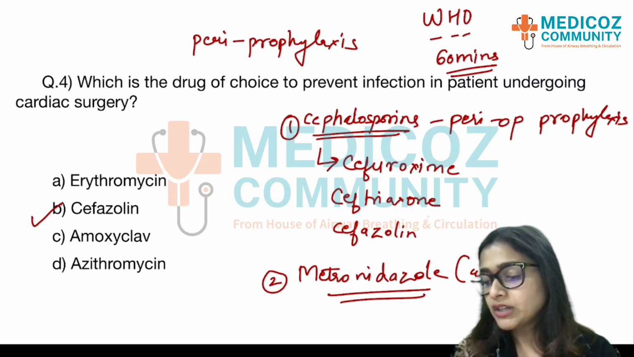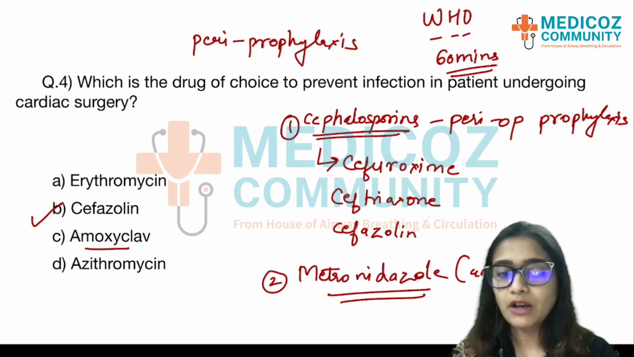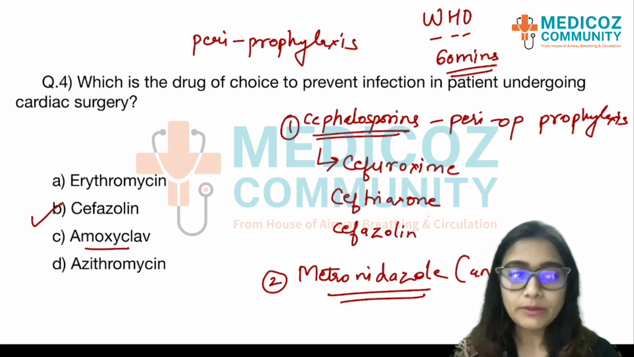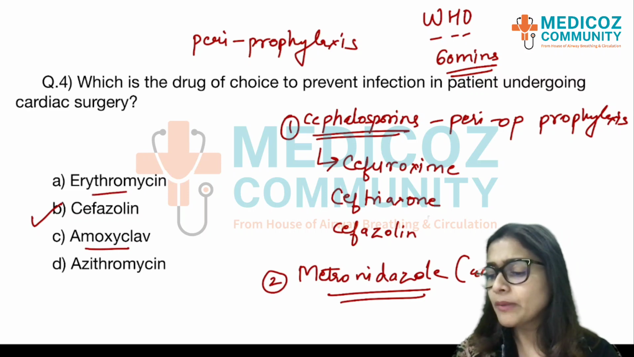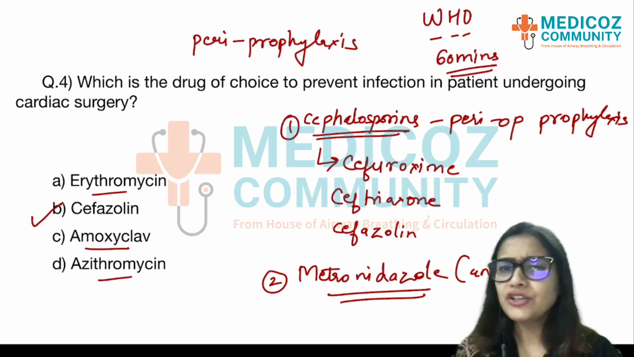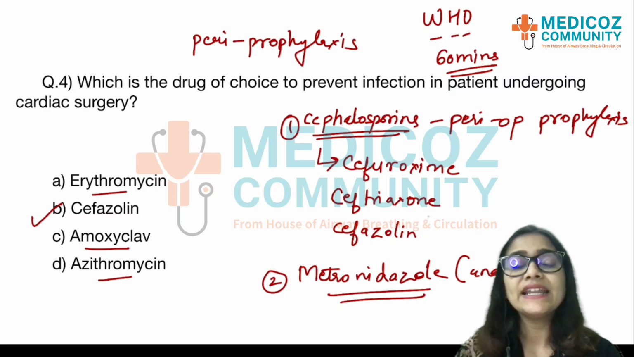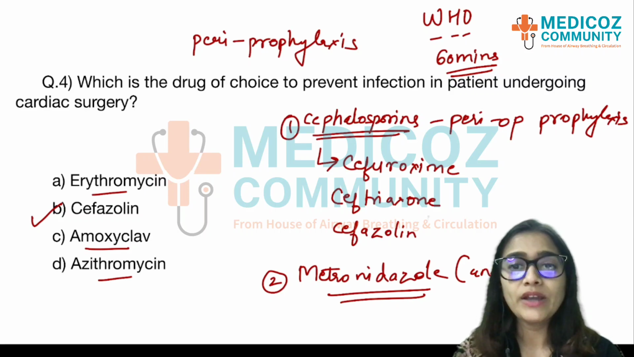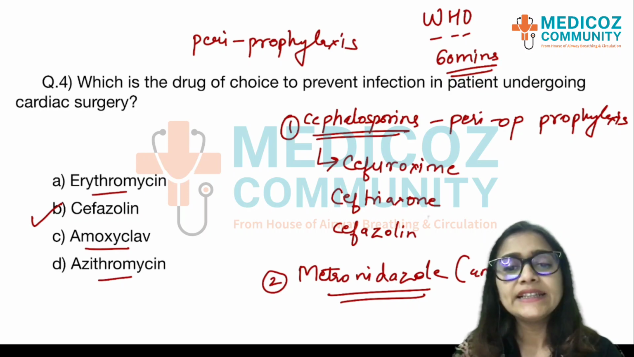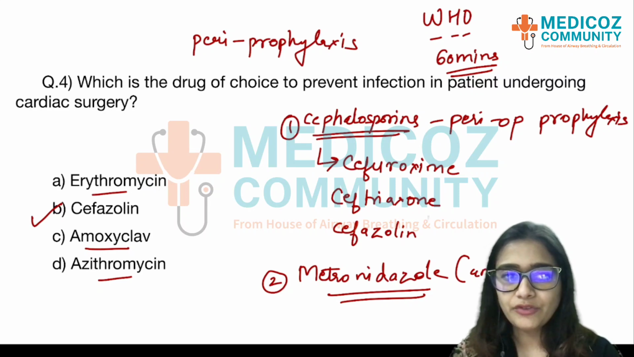Coming to the other options, amoxiclav is a very simple antibiotic mainly pointed towards gram positive cover. So this won't be the correct option. Erythromycin, azithromycin are again very narrow spectrum antibiotics and usually not given in the perioperative period. So the best option here is cephalosporins, and if the surgery would have been one where gram negative or anaerobic cover was needed, then you would add metronidazole as your second line drug.